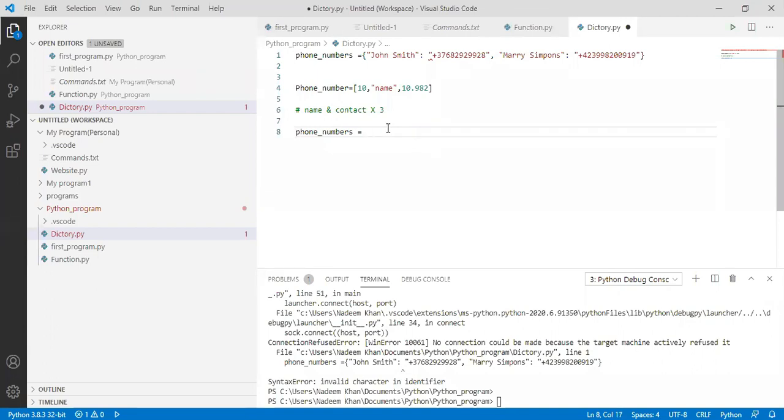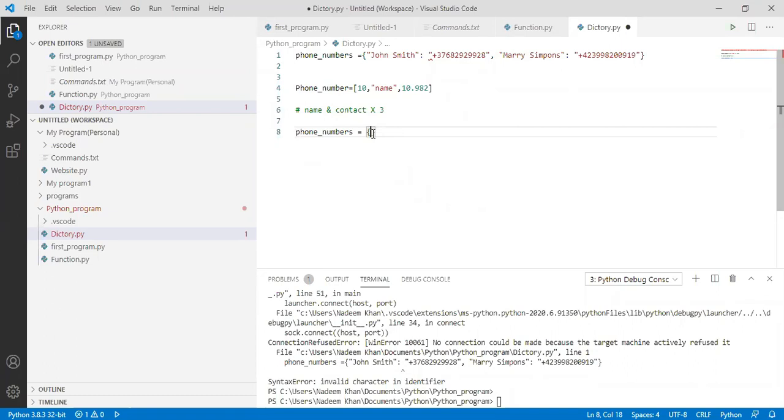But for declaring something as a dictionary, we have to use this bracket. What is this bracket called? Curly braces. Right. So if we use curly braces, Python automatically considers it a dictionary.